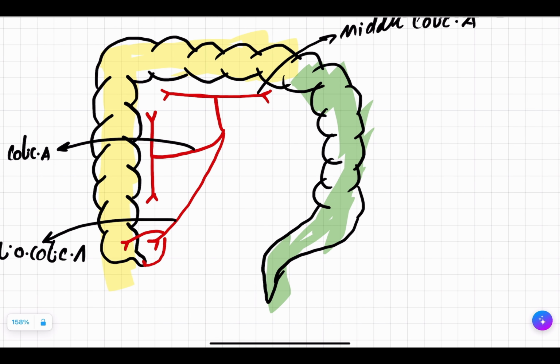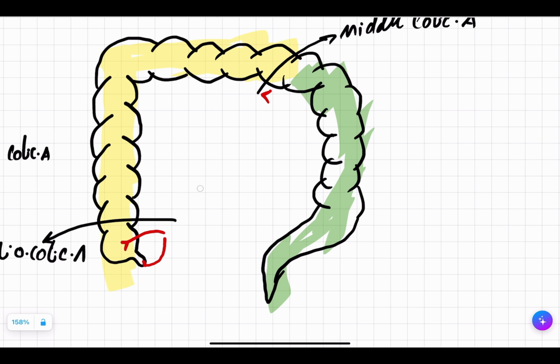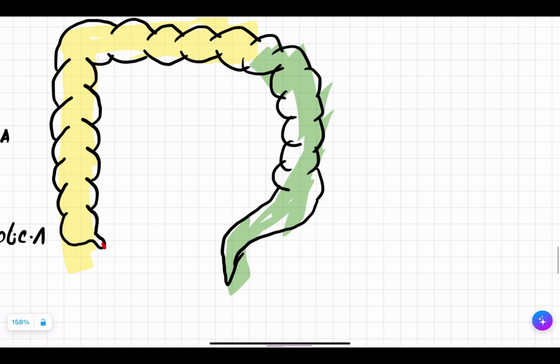If we talk about the inferior mesenteric artery, it is even quite simpler. Let's see them. The inferior mesenteric artery is going to give rise to the left colic artery, with ascending and descending divisions. It gives rise to the sigmoidal artery, to the sigmoid colon, and to the superior rectal artery.